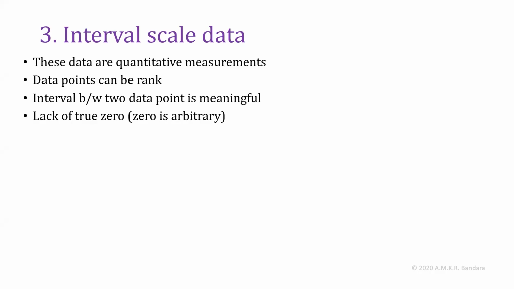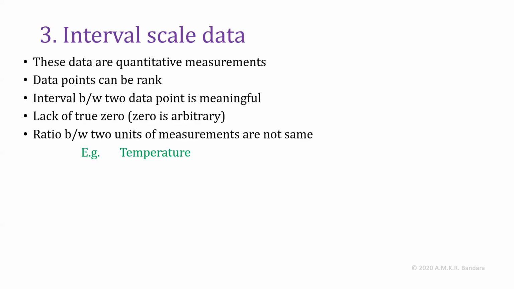But in this type of data, we don't have a true zero value. We don't have an actual zero value. I will explain it. Then the ratio between two units of measurement is not the same in this type of data.